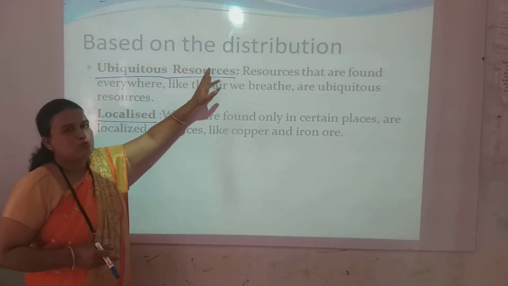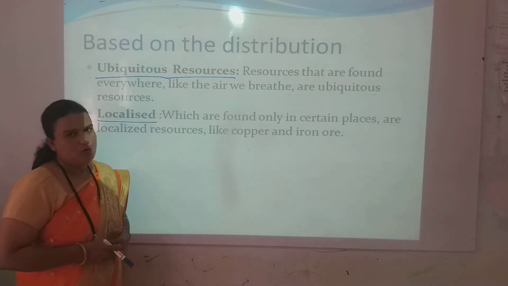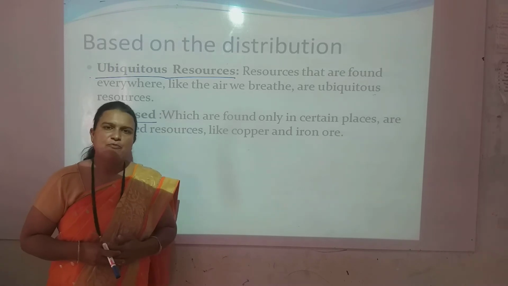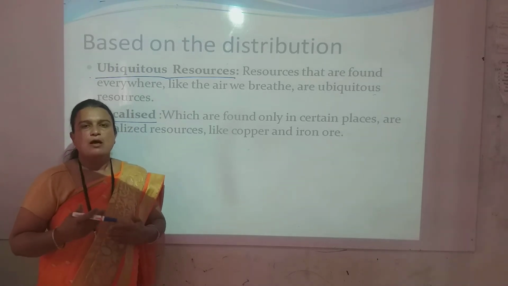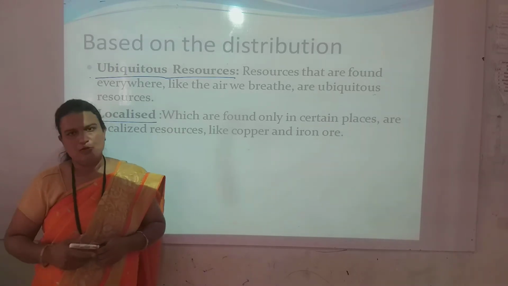So based on the distribution, there are two types of resources: ubiquitous and localized. Ubiquitous means found everywhere, in every part of the world, accessible in large amounts to everyone. These are called ubiquitous resources.